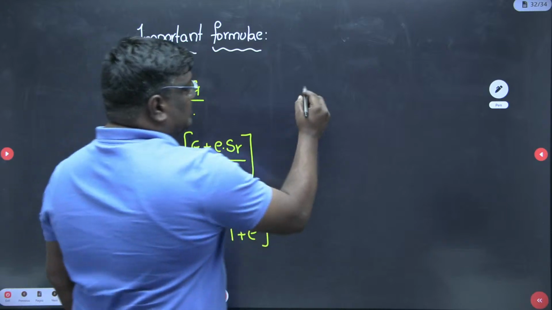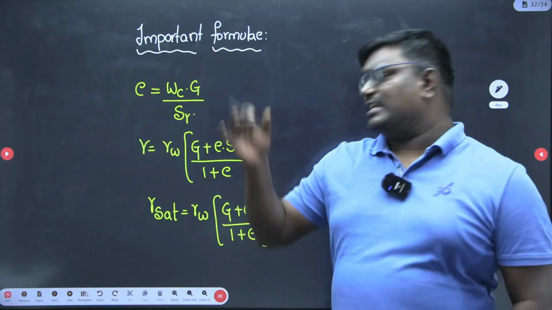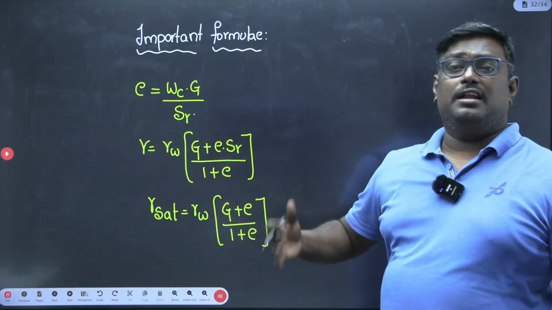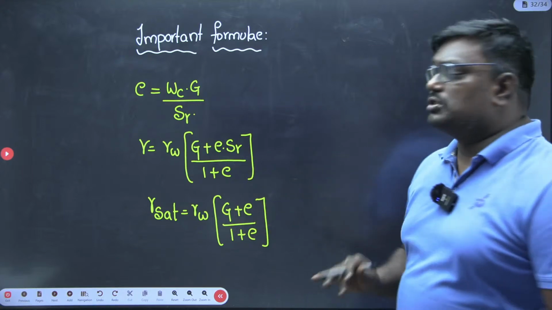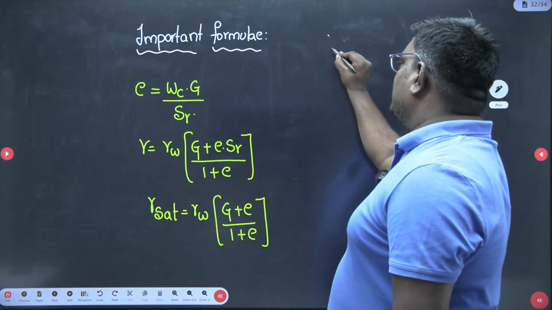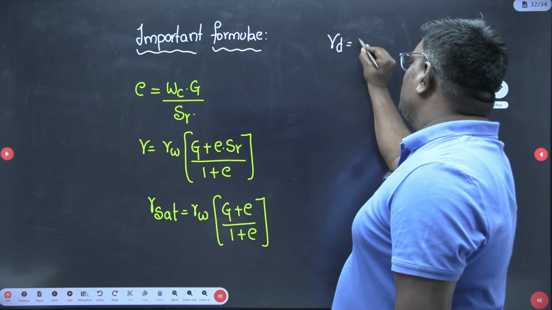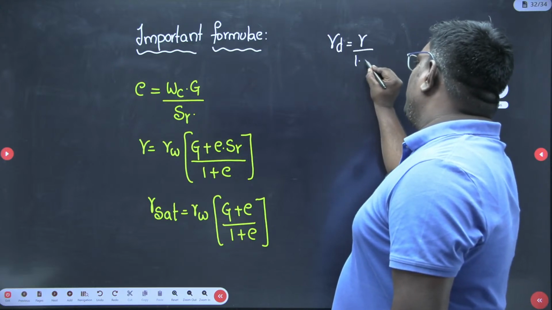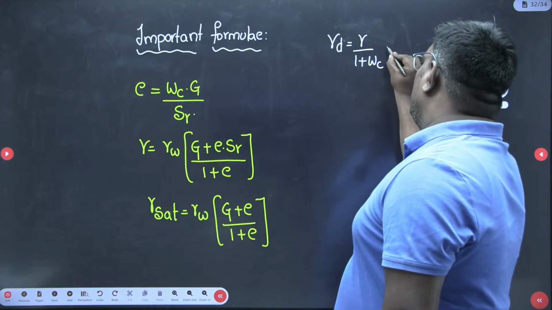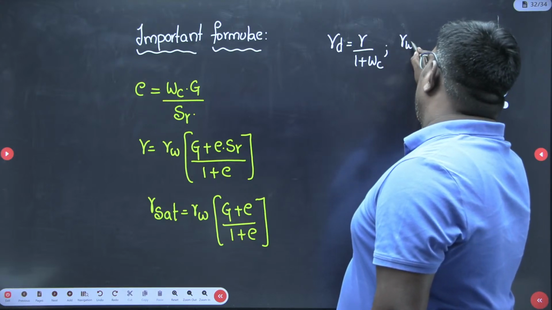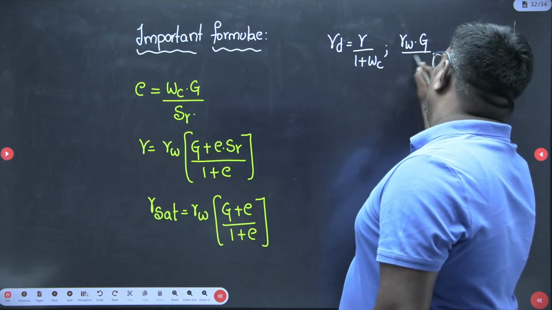Okay. Sir, you might be thinking why sir is explaining all the formulas again and again. But actually the formulas are the most important things in this chapter, sir. Gamma D is equal to gamma upon 1 plus water content. Gamma D is equal to gamma W into G upon 1 plus E.